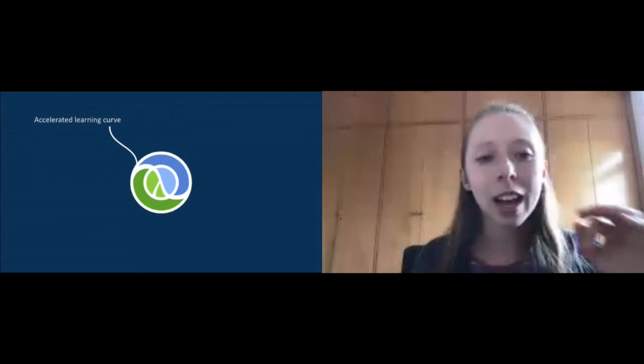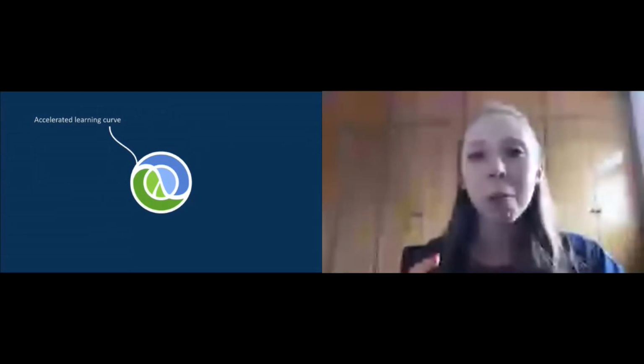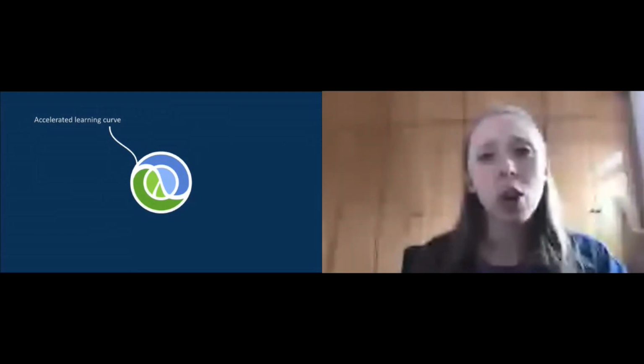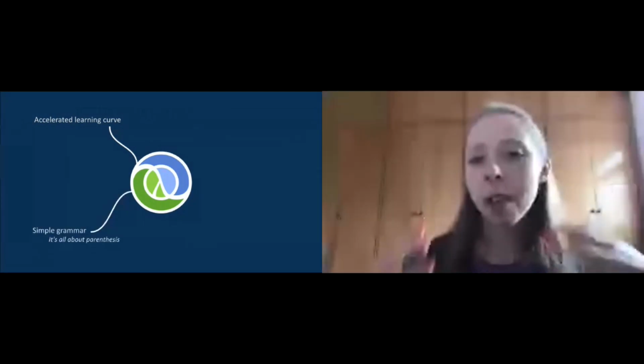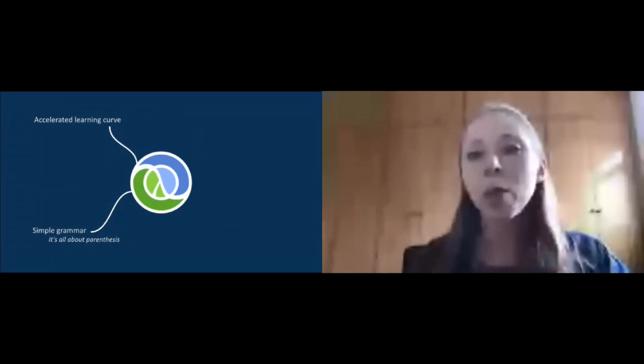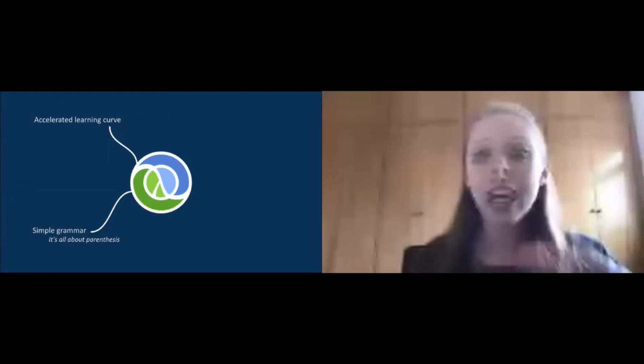So it is a good programming language to start if you want to learn a functional programming language. And it's all mostly because it has a simple grammar. It might look a bit weird because we have so many parentheses and we are not used to that, but it's all about parentheses. And if you understand clearly the invocations, name of the function or symbol, and arguments, you're able to predict everything that's going to be done in a code. So you are able to read and understand what is being done. So it's easier. It really has a simple grammar.